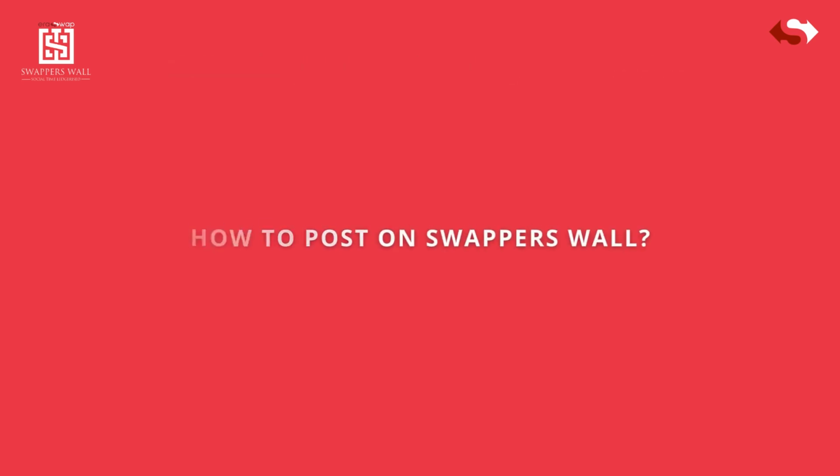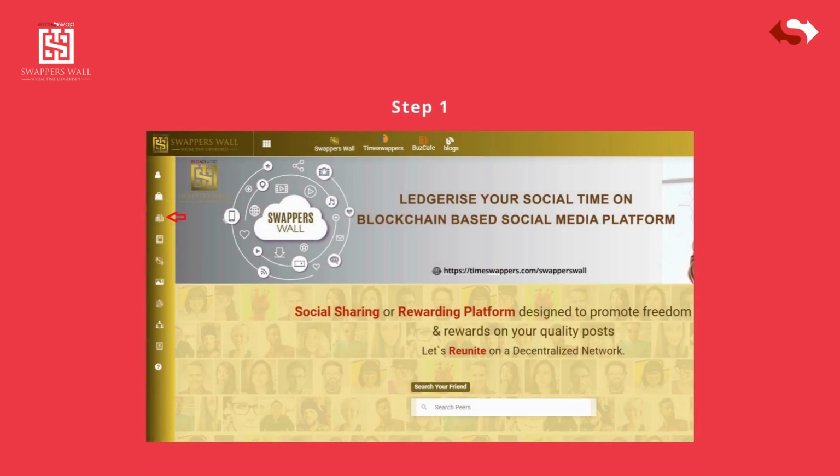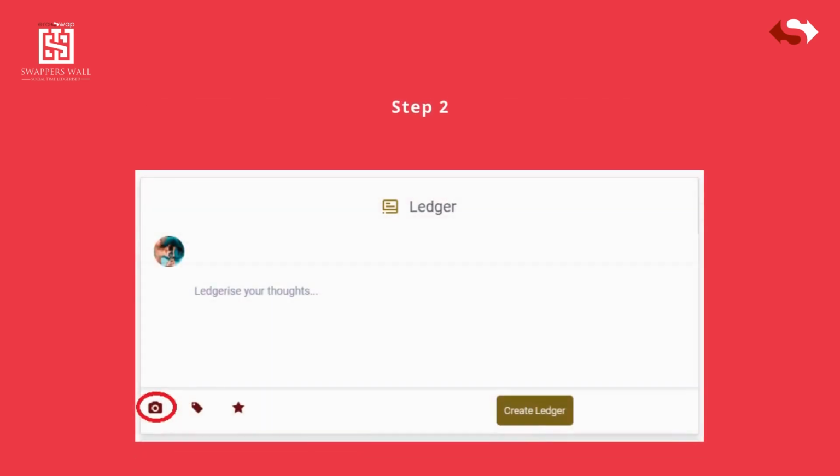How to post on SwappersWall. Step 1, click on the ledger. Step 2, add the image/video file by clicking on Add Photo icon, enter the description of your post. You can also select the audience, public/private.